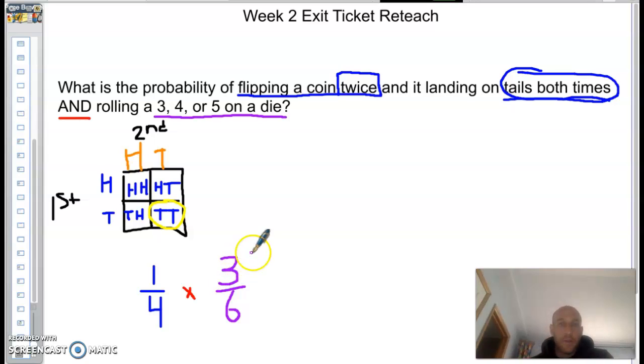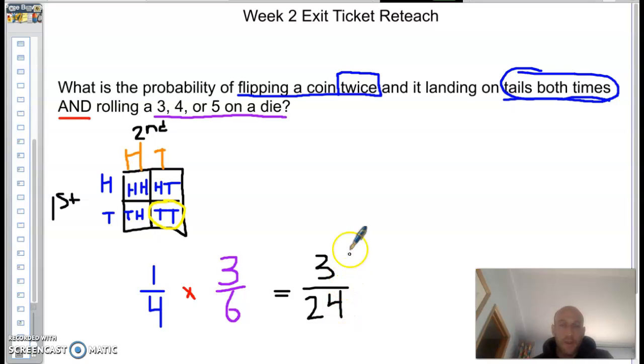So the probability of all of this happening is the product of these 2, so we're going to multiply those. The probability of flipping the tails twice times the probability of getting a 3, a 4, or a 5. 1 times 3 is 3. 4 times 6 is 24.